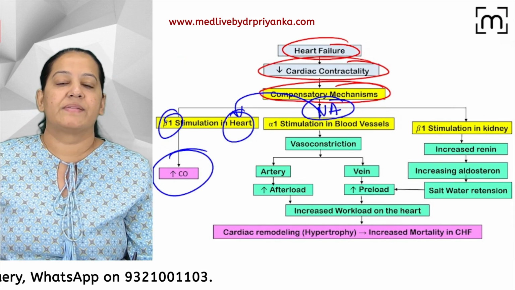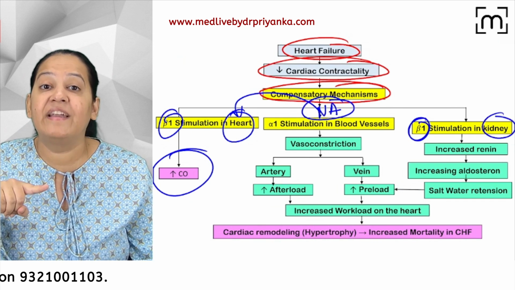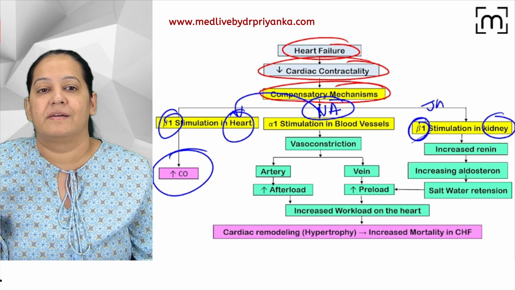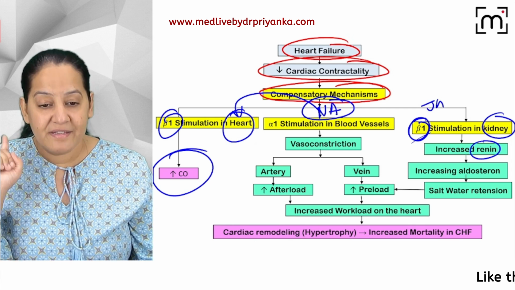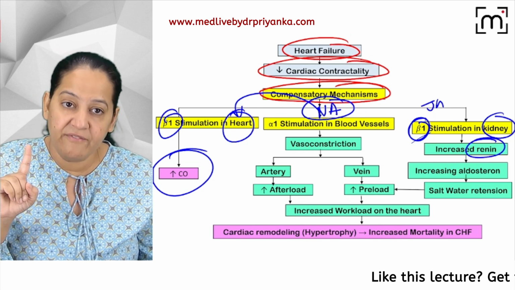When noradrenaline stimulates the beta 1 receptors of the kidney, you know, the beta 1 receptors of the kidney are present on the JG apparatus. They will get activated and they will secrete renin into the blood. Yesterday I taught you this session. How many of you were present yesterday? So I taught you the renin will come into the blood.